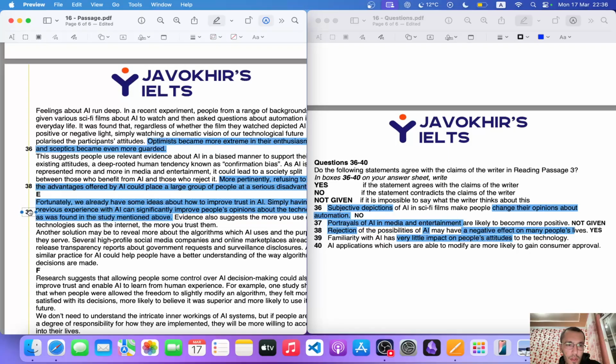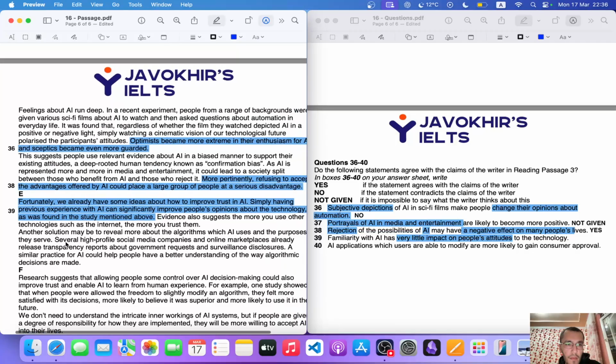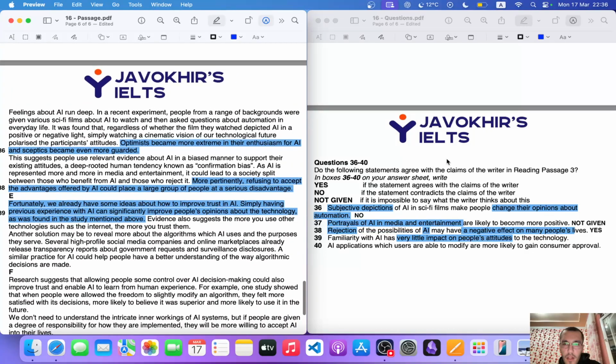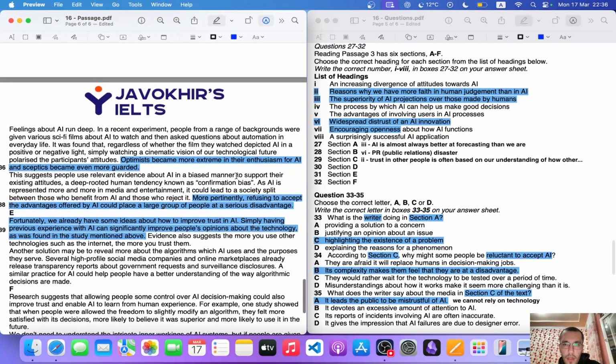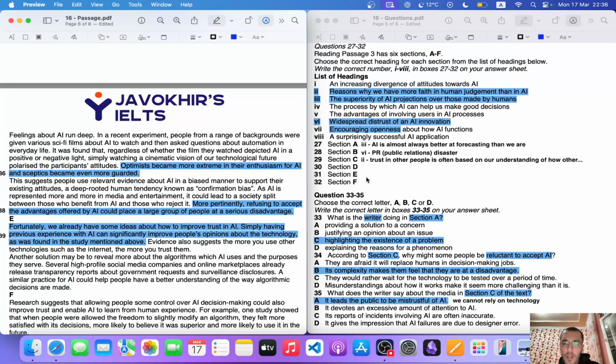Now we are left with... But I didn't do the... What is that? Section D. Increasing divergence. I think divergence. Let me just actually write divergence for myself. Divergence. Sorry for that, guys. I learned it myself as well.